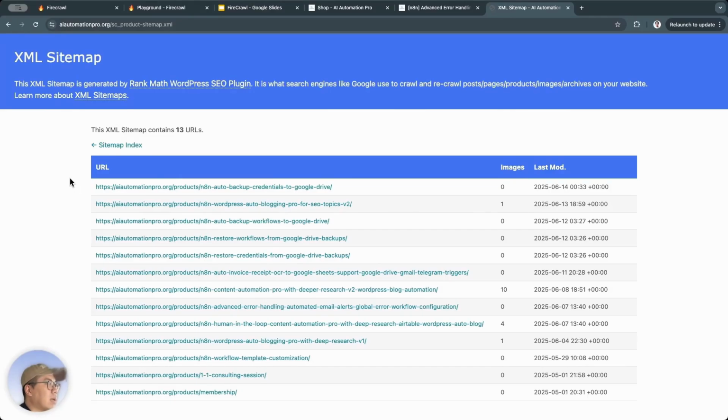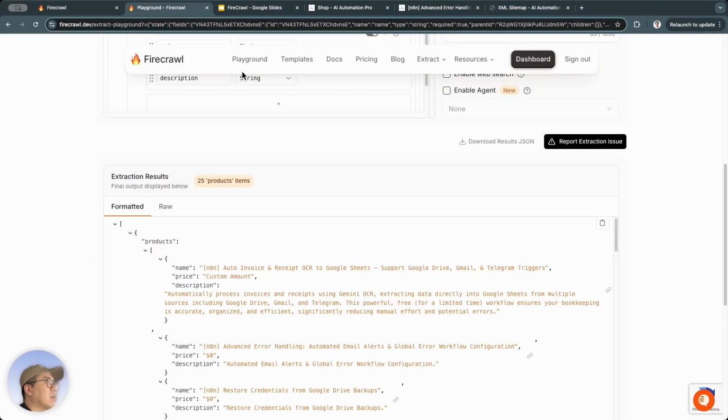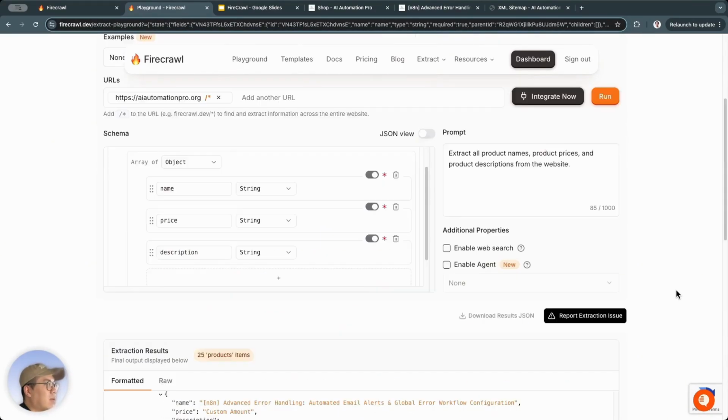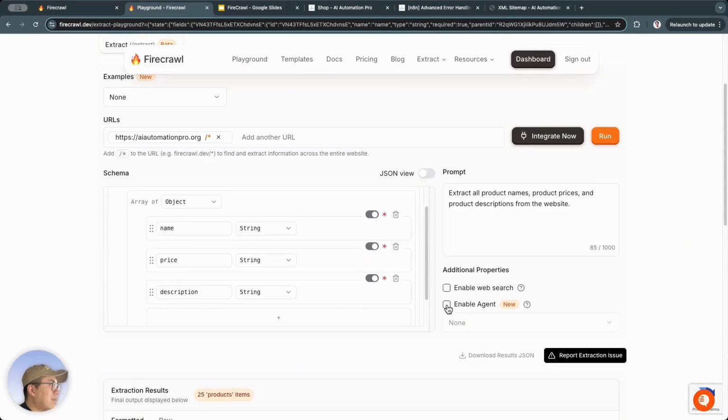And these are the URLs of those products. But here, it's pulled out double the amount. So there are quite a few products that are duplicated, meaning it's still not working perfectly. Now I'll try again by enabling agent mode, which is a new feature. So I'll try turning this on to see if the results are any better.